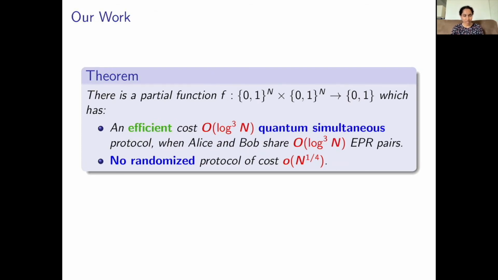We show that there is a partial function which has an efficient small cost quantum simultaneous protocol when Alice and Bob share a few EPR pairs. However, there is no randomized protocol of small cost regardless of the number of rounds. Our parameters are slightly weaker than Gawinski's result, but the important difference is that the quantum protocol in our result is efficient. This means that everything that Alice, Bob, and Charlie do can be implemented by circuits of small size with oracle access to the input.